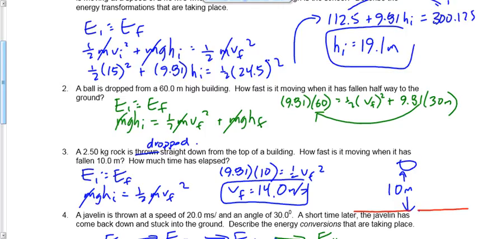When we subtract those, I think we get 294.3, and then we divide it by 1/2, and we're going to get 588.6. And we're going to square root that, and we're going to get, I want to say like 26, 27, somewhere in that range. 24.